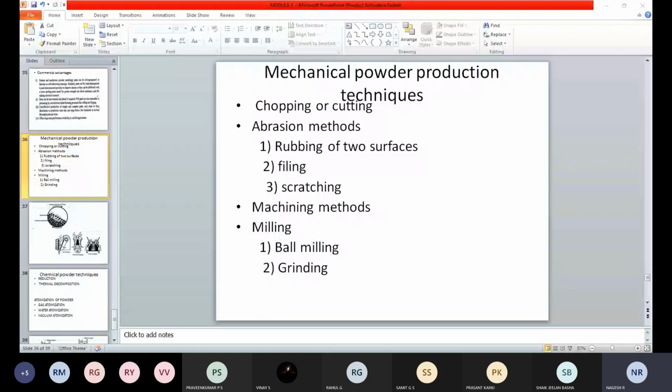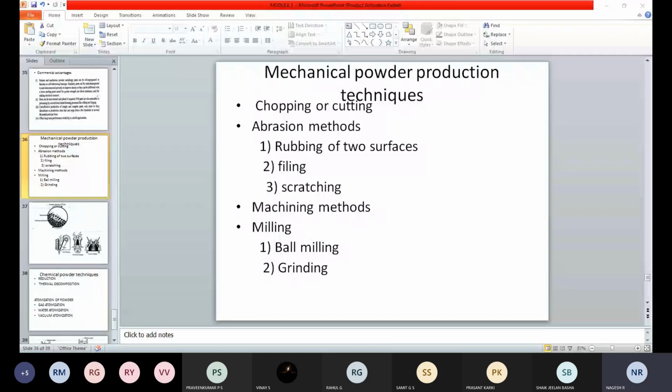Next one is the abrasion method. I think in the NTM you have studied what abrasion is. Rubbing or abrasion method. Can anyone say what you mean by abrasion? Don't know. Okay, so in this abrasion method,